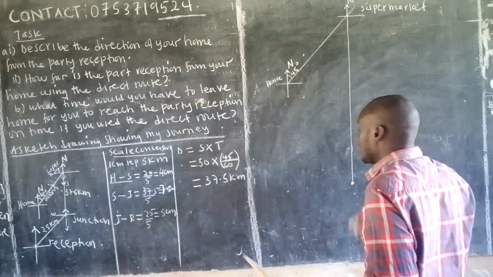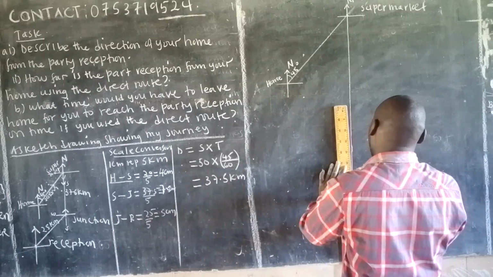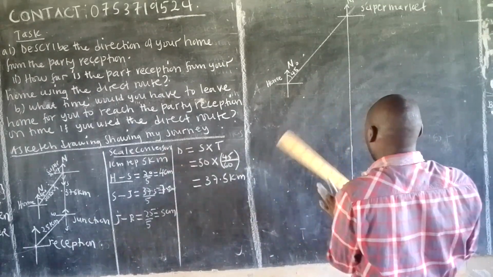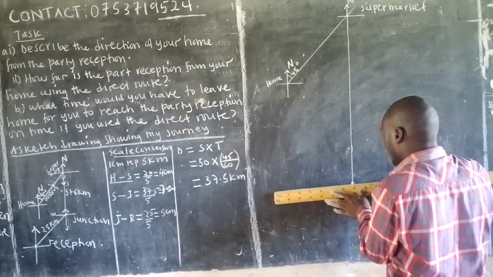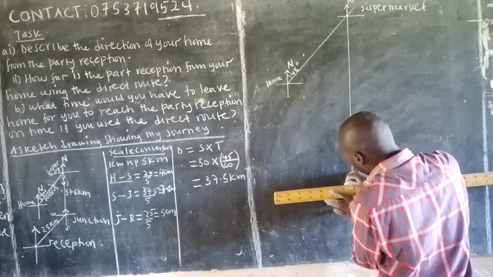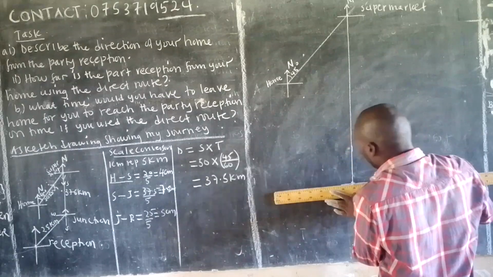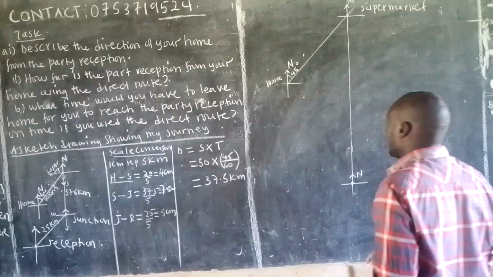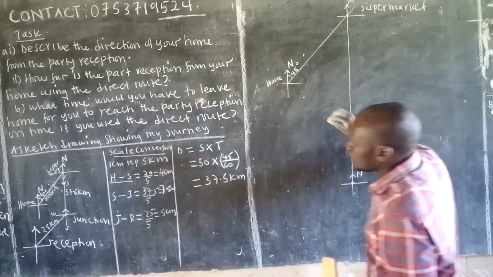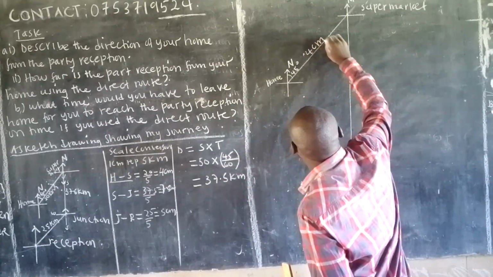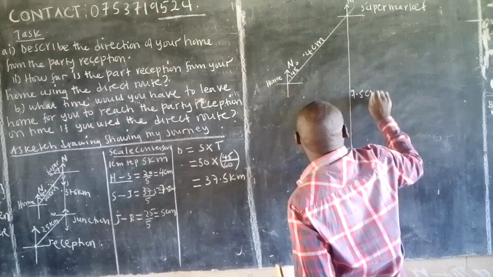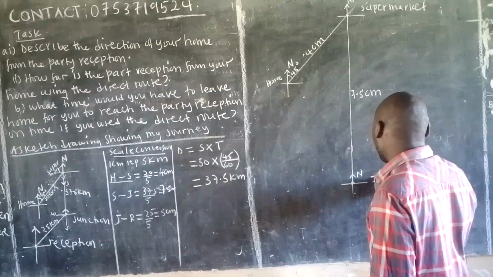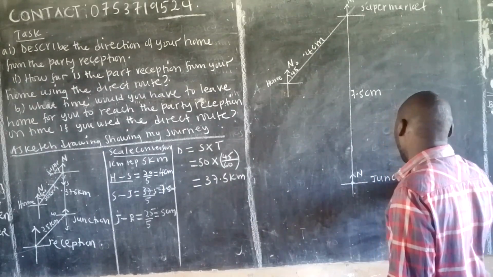Now, it's from that place that now we have to draw the what? The junction. It ends here, be careful. Oh, this one here, come and say this is 4 centimeters. This is 7.5 centimeters. All right, good. So now here we are at the junction.